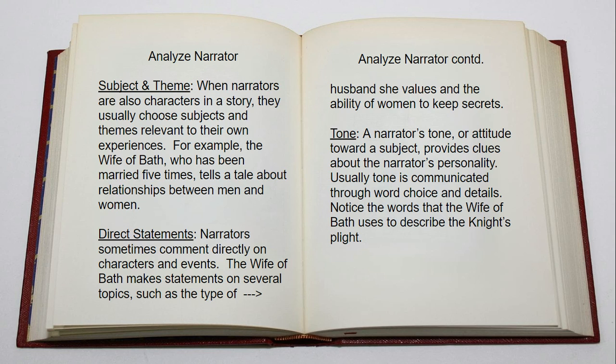We need to look at their direct statements. Narrators sometimes comment directly on characters and events. The wife of Bath makes statements on several topics, such as the type of husband she values and the ability of women to keep secrets. And finally, we need to keep an eye out for their tone because the narrator's tone or attitude toward a subject will provide clues about the narrator's personality.